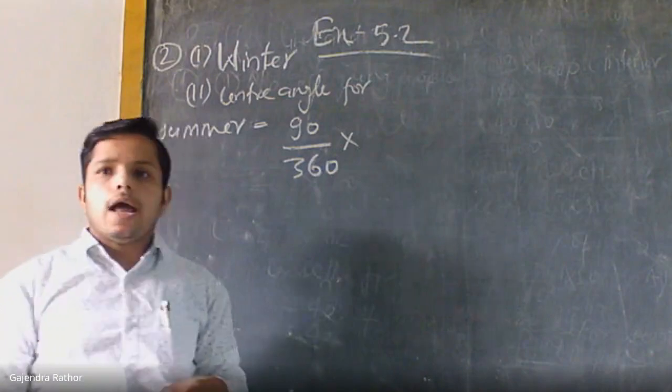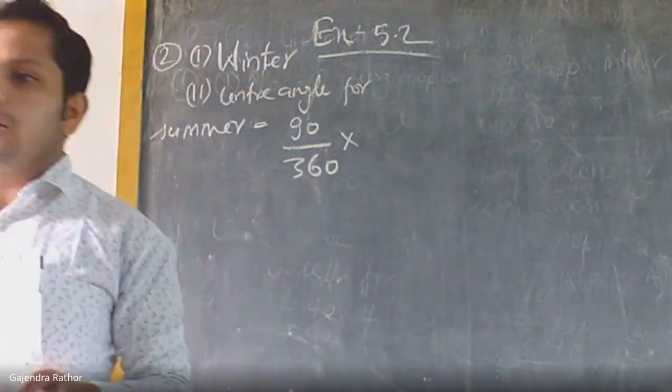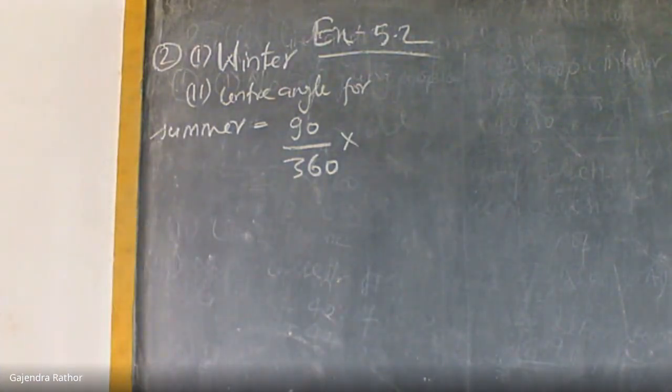And what is the value of the complete angle? Anybody remember?